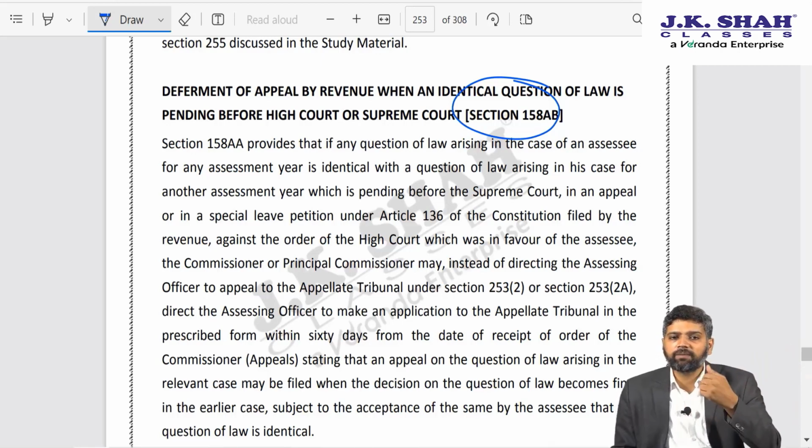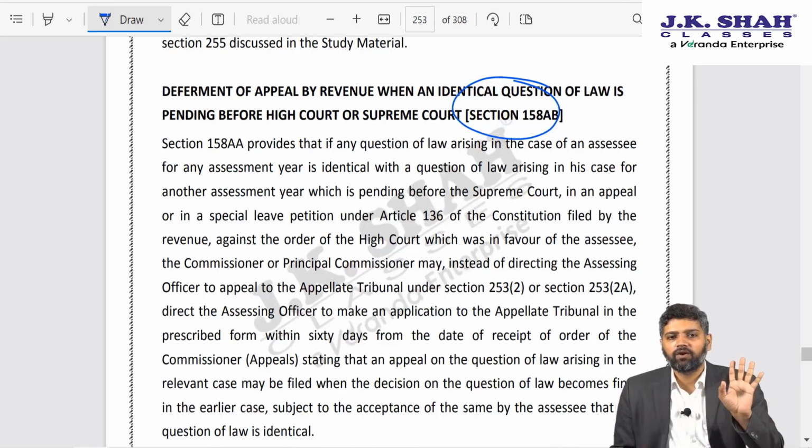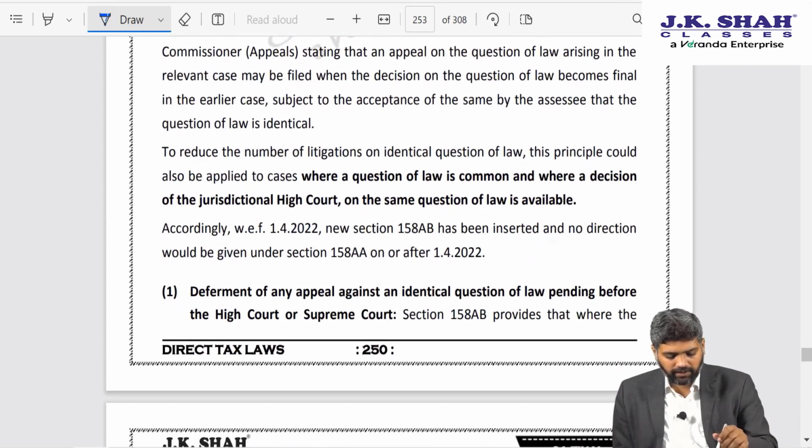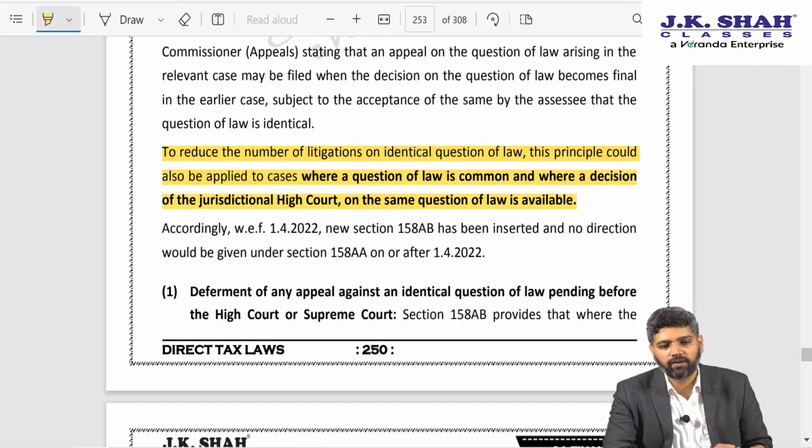But both the assessee and Income Tax Department have to agree that whatever is the decision given in the first year on the issue pending before High Court or Supreme Court, same rationale will be applied for the other years as well or for the other assessee as well. If both are in agreement with that, then in such case, in case of that assessee or in case of subsequent years, appeal shall not be filed to the High Court or Supreme Court. So that is as far as 158 AB is concerned. As I told you, in order to reduce litigation, this principle can be applied where a question of law is common and where decision of jurisdictional High Court on the same question of law is available.